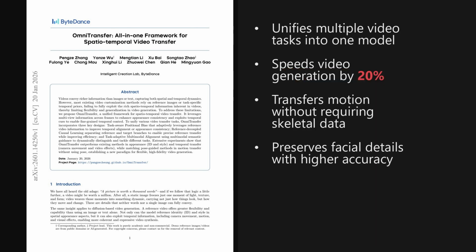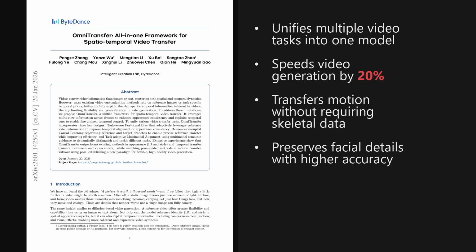I'm Alex. Today we're looking at a paper from the Hugging Face trending list, published on January 20th, 2026, just 2 days ago. It introduces a unified framework that successfully handles identity, style, and motion transfer all at once, matching the performance of specialized pose-based models while cutting generation time by 20%. The paper is titled OmniTransfer All-in-One Framework for Spatio-Temporal Video Transfer.